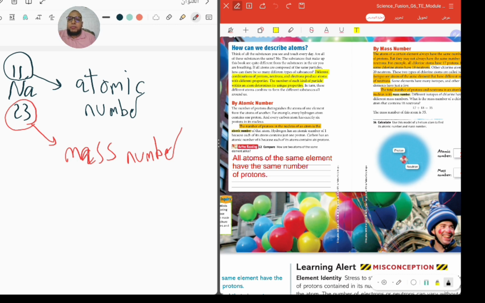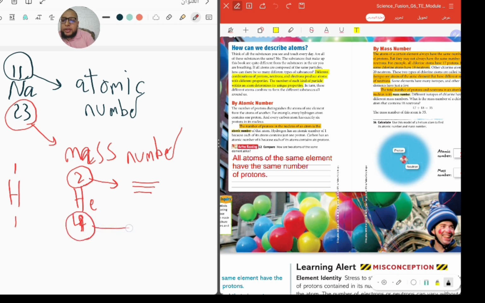We find them in the symbol of any element. Sodium is an example. We will take another example like hydrogen. We find it is 1 and 1. As another example, helium, He, will be 2 and 4. The small number is referred to as the atomic number, and the big number is referred to as what, guys? Mass number. Okay.